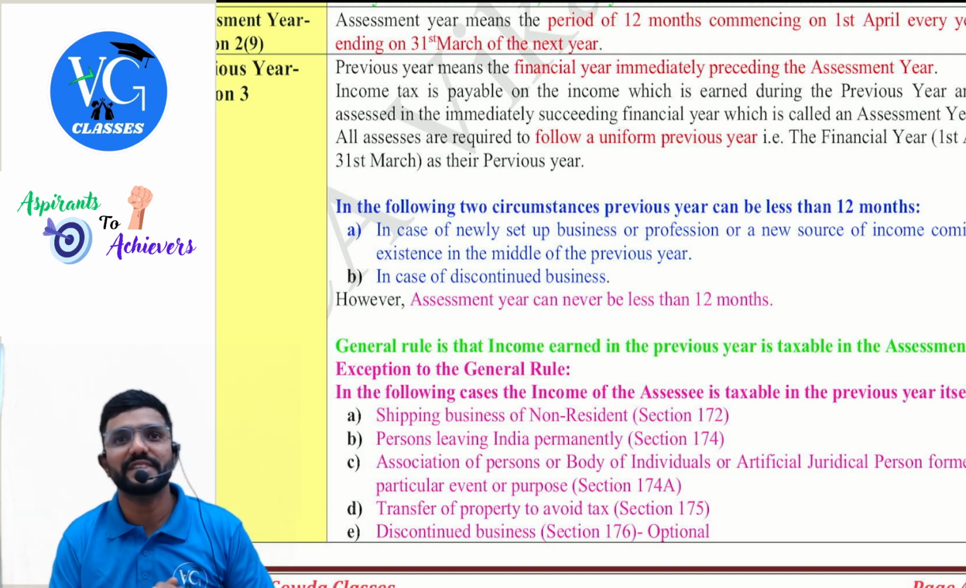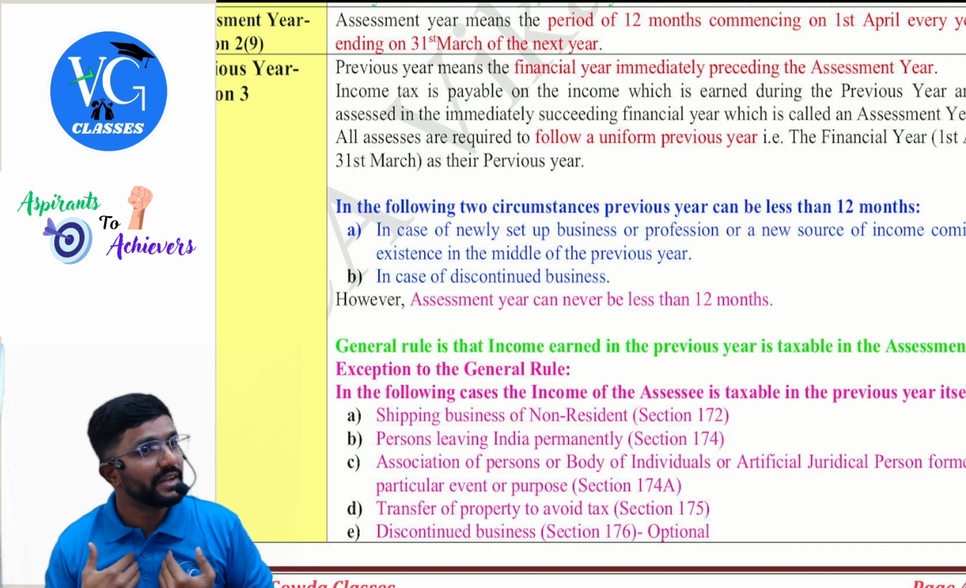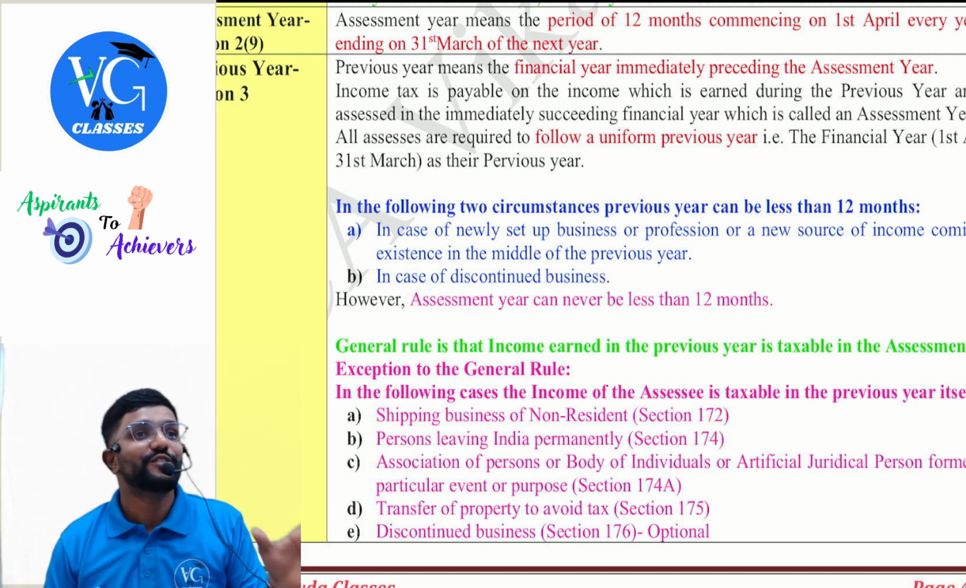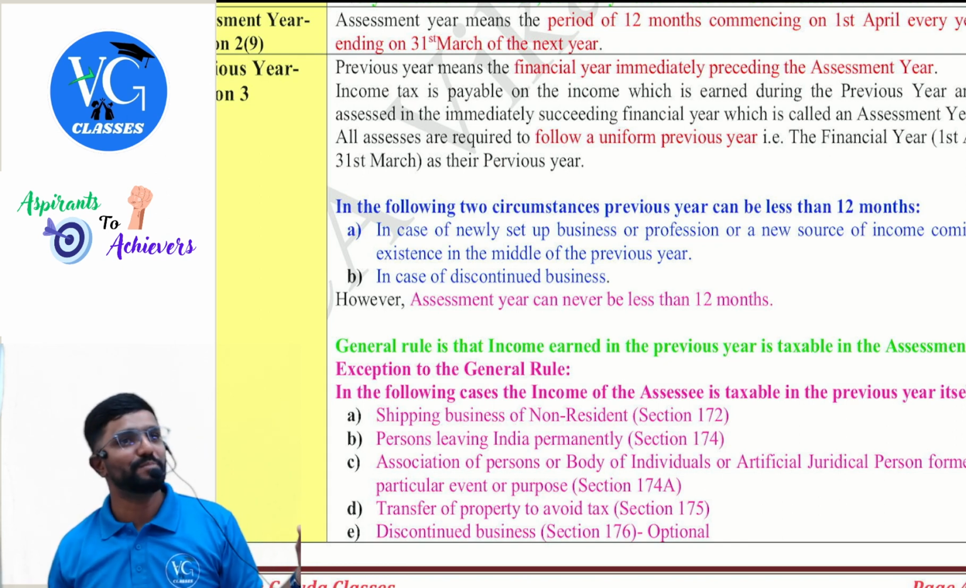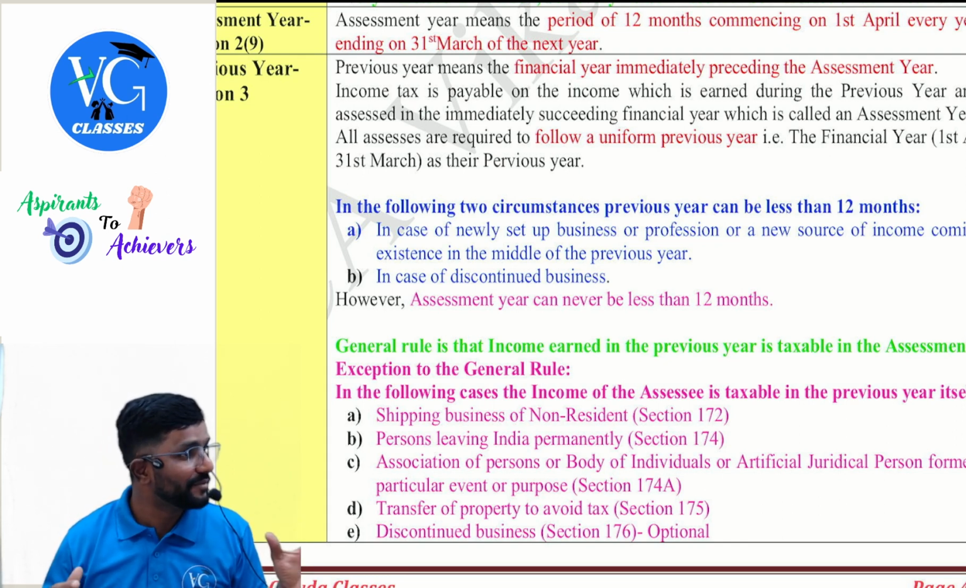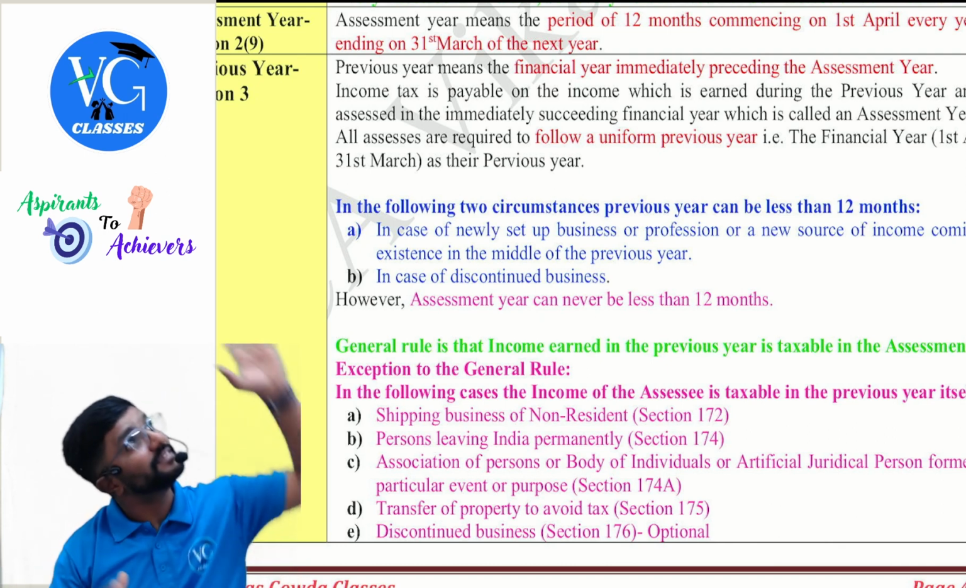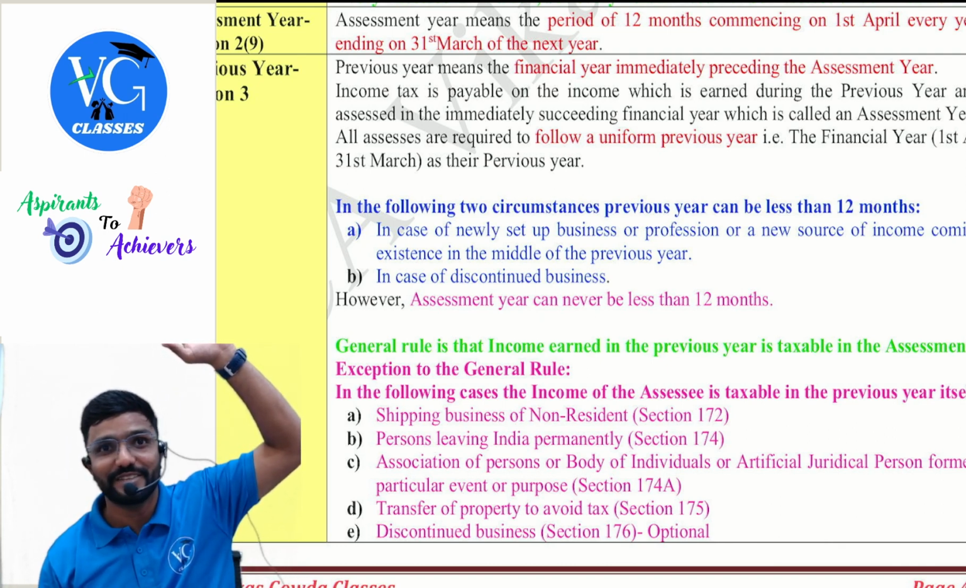What is my last previous year? Not for me as an individual, for my business. For business, the last previous year is 1st April to 31st December. Is that clear? Because I told I am going to Himalaya, forever I am going.